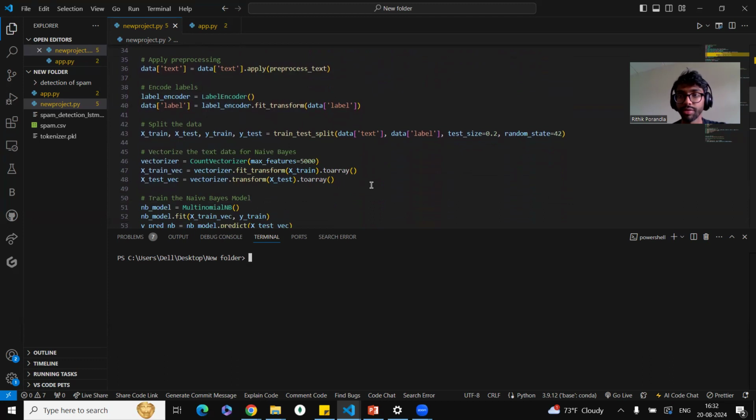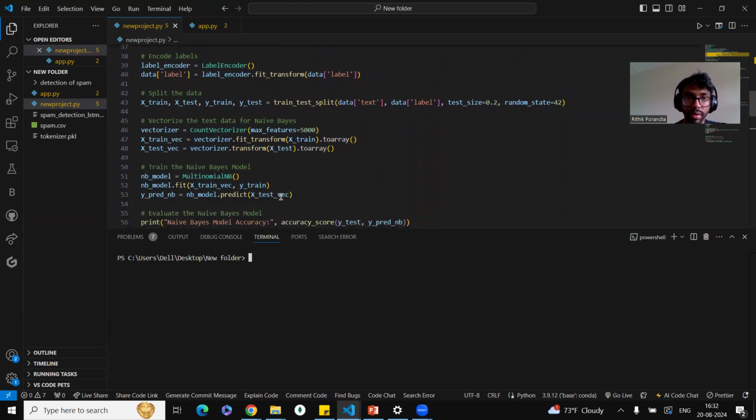Vectorization helps to transform the data into a numerical form, like a vector, which is easy for the algorithm to break down. So we use x_train vectorization and transform it into x_train, x_test vectorization transforms the x_test, and you put that into an array.